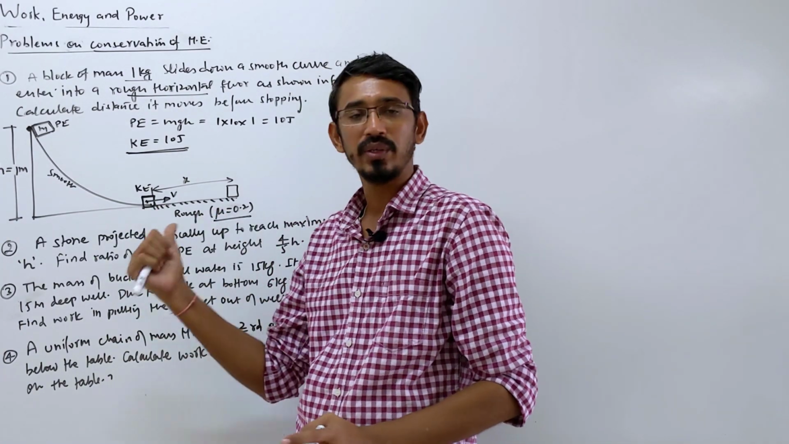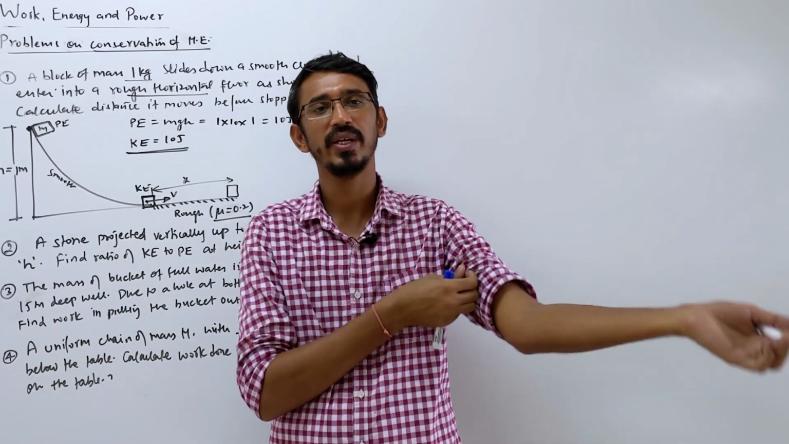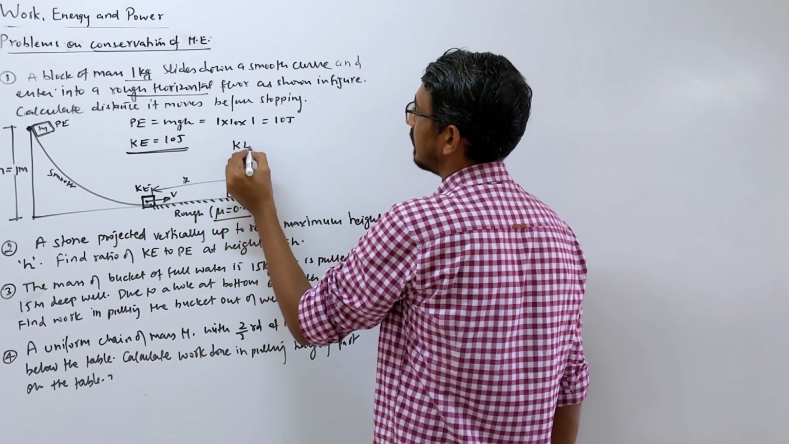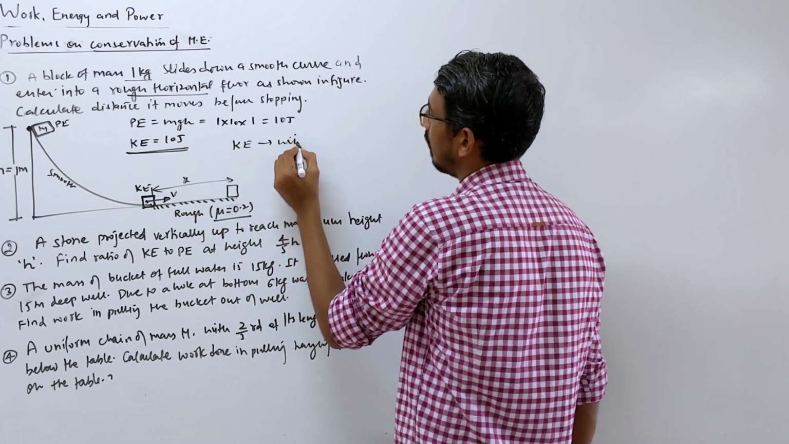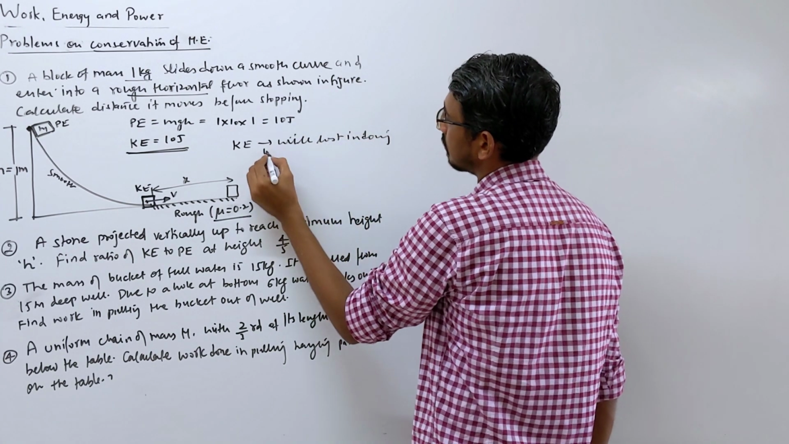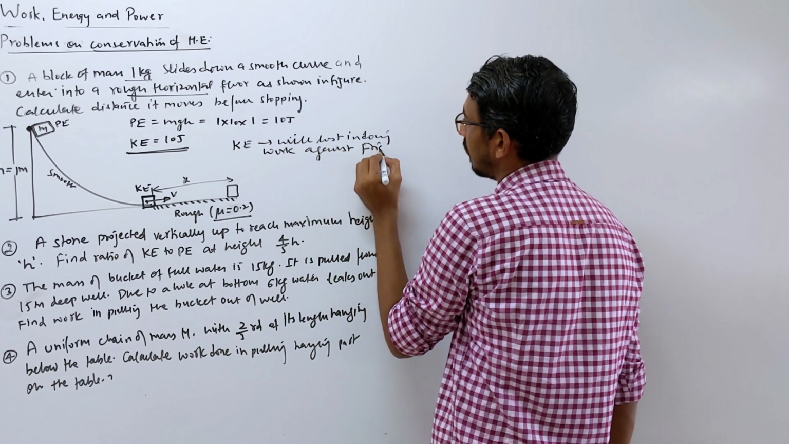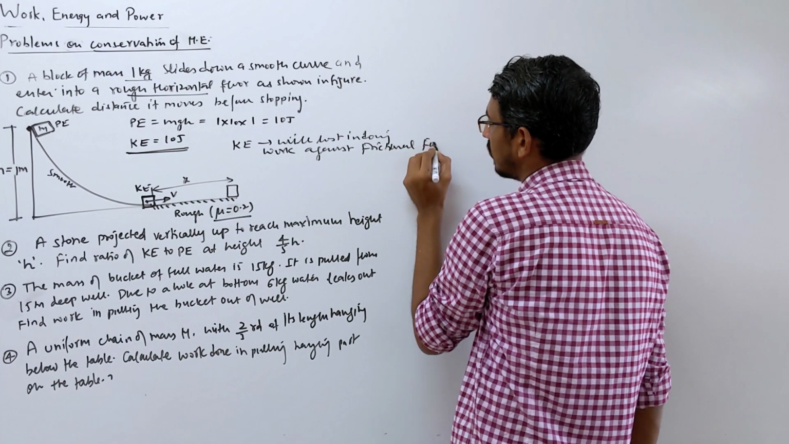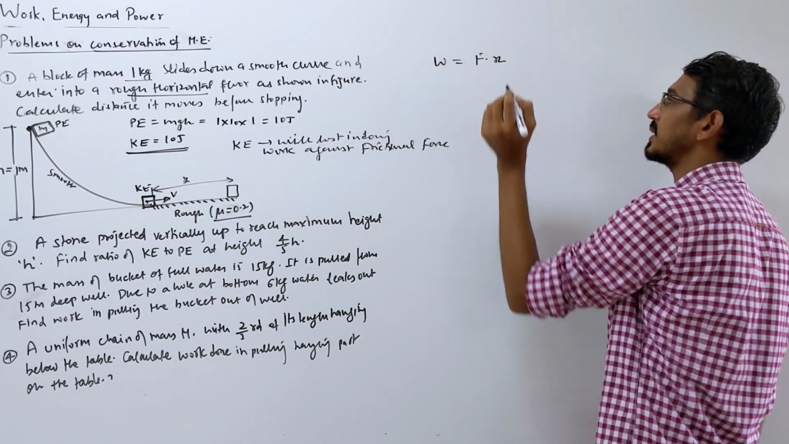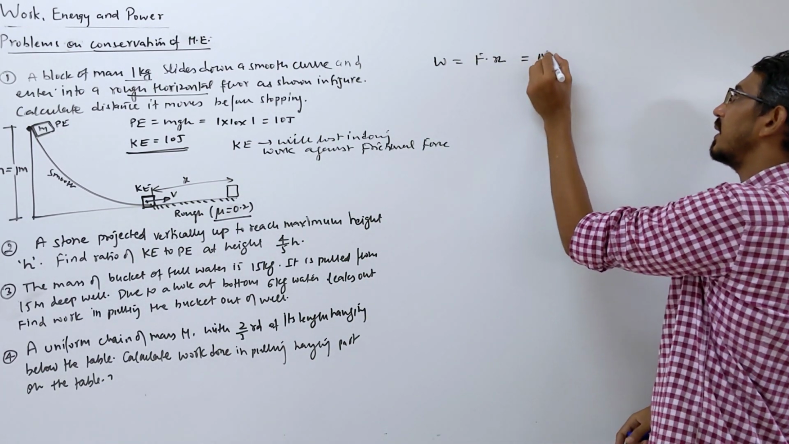Now this 10 joule of kinetic energy goes into work done while moving on the rough surface. Because it is moving on a rough surface, we need to do work against friction, right? So all this kinetic energy will be lost in doing work against the frictional force. So you know work done is simply equal to F dot dx, right? Work done is also equal to the change in kinetic energy.